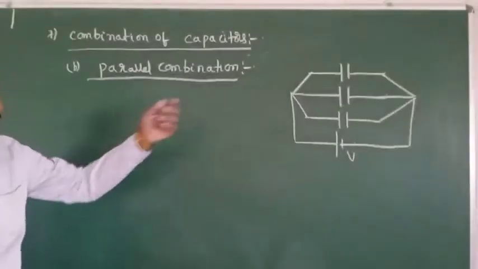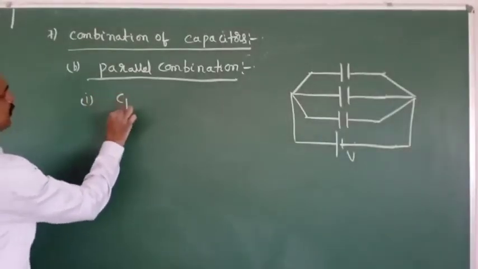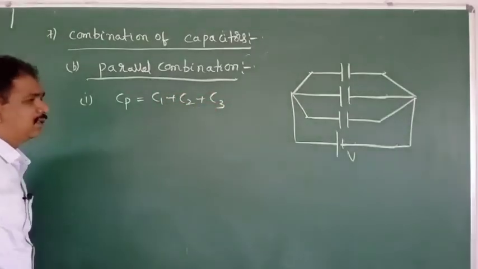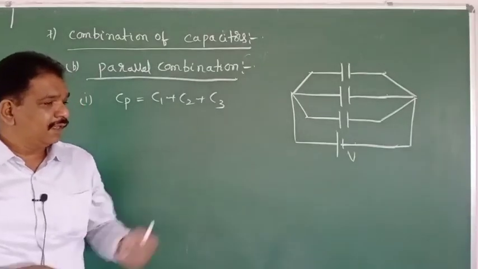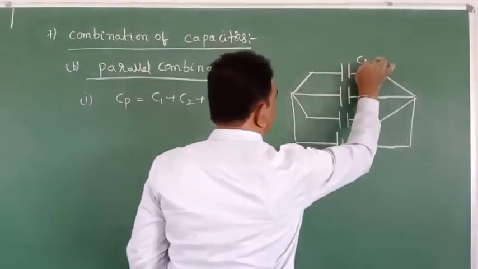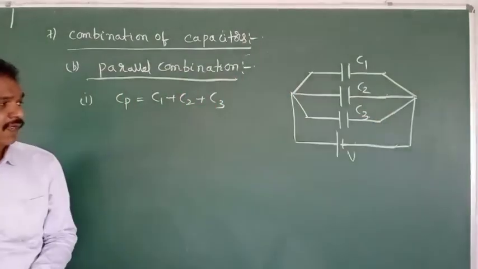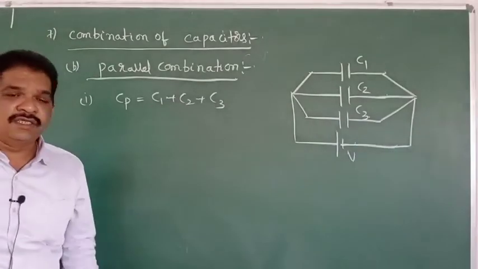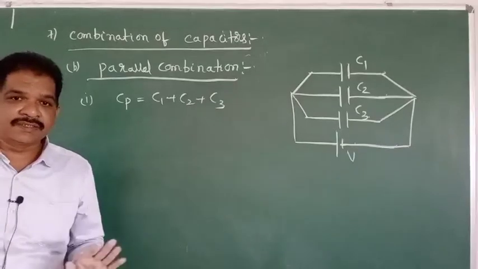Okay, then here what will happen? See, Cp is equal to C1 plus C2 plus C3. When three capacitors having capacities C1, C2, C3 are connected in parallel, effective capacity Cp is equal to C1 plus C2 plus C3.